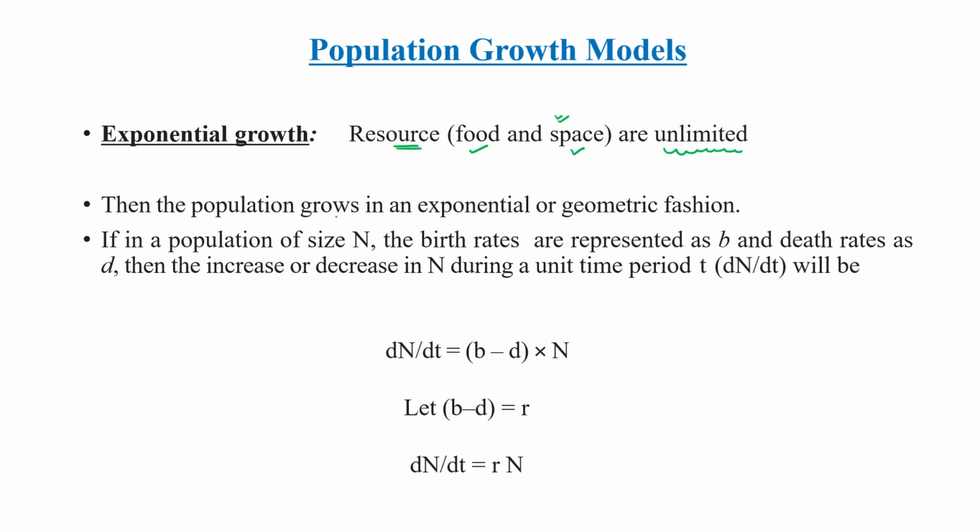Okay, so if resources are unlimited, then population grows in an exponential method or geometric fashion.